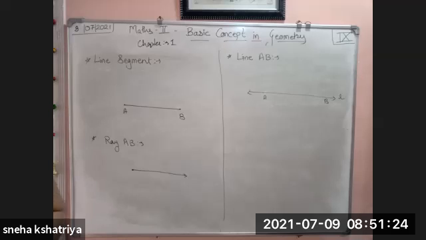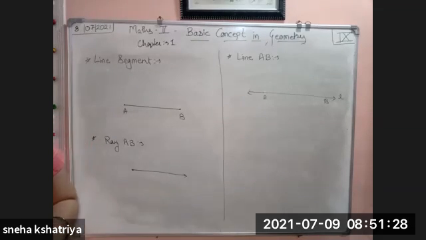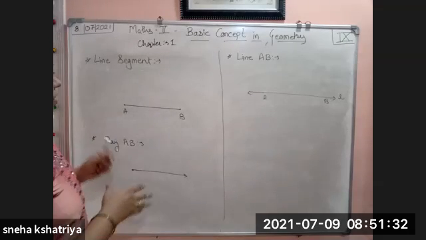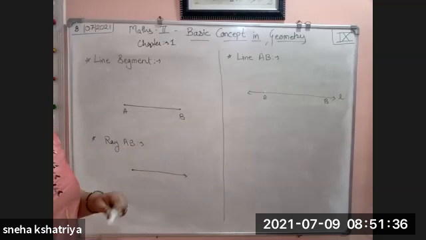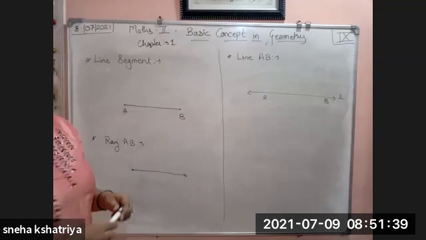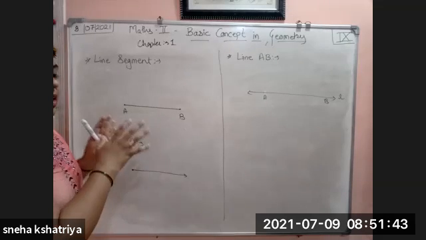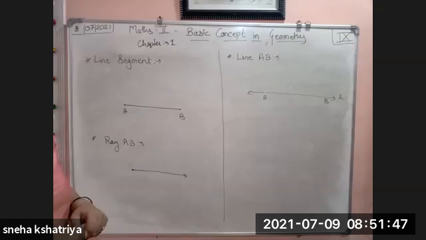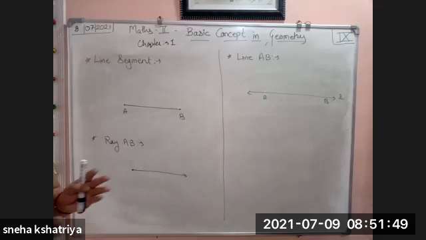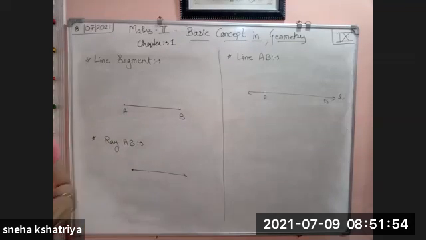If you see page number 6 of your textbook, it is clearly given that in previous years the definition of line, or the definition of ray, or the definition of line AB was different. They were different, and there was no relation between the line definition and other definitions. So here they have joined a connection between geometry and algebra.